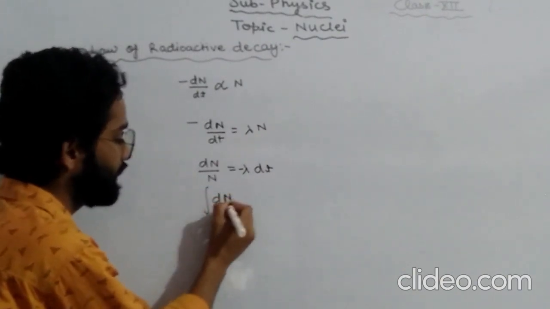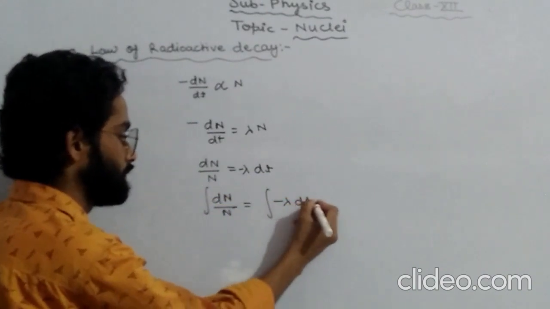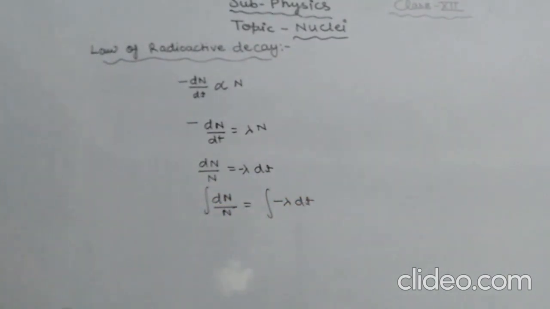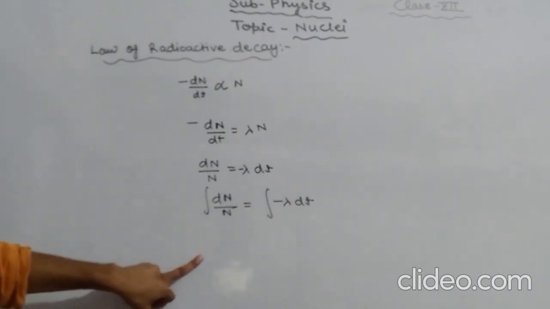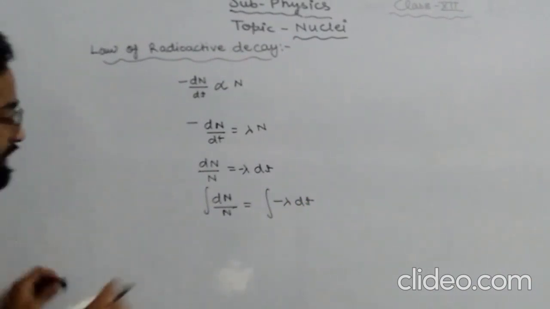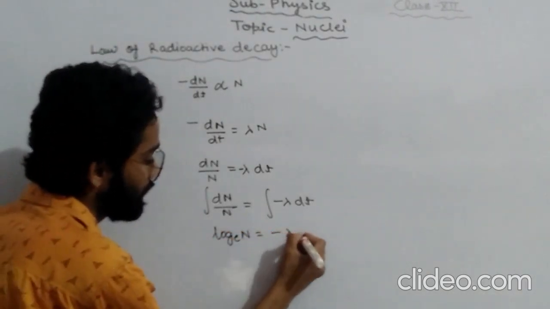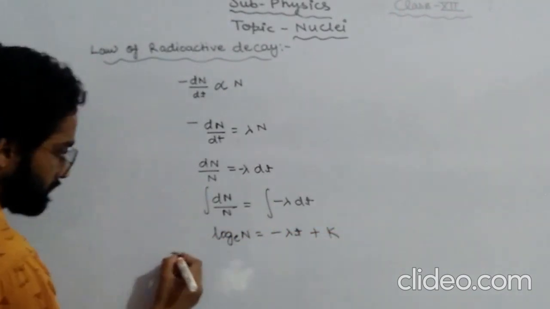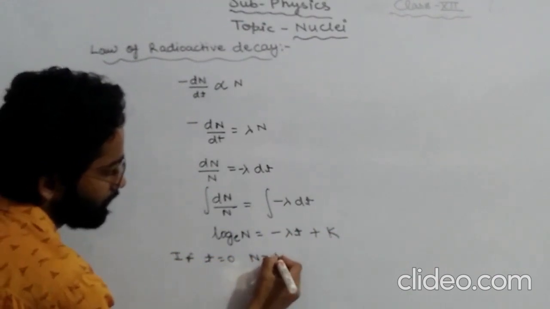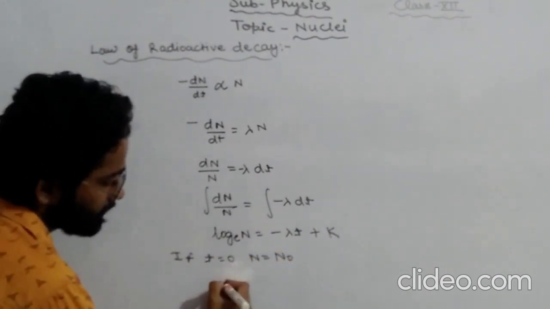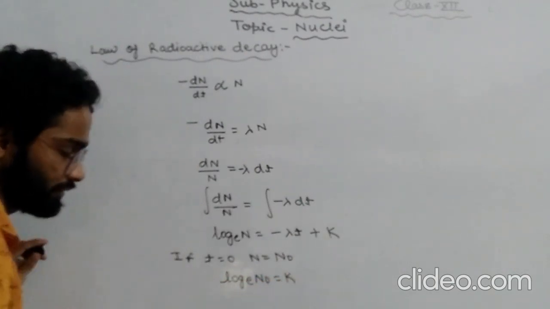Now we integrate it. We get log N equals minus lambda t plus k. If t is equal to 0, then N becomes N naught. Putting this value here, log N naught equals k.